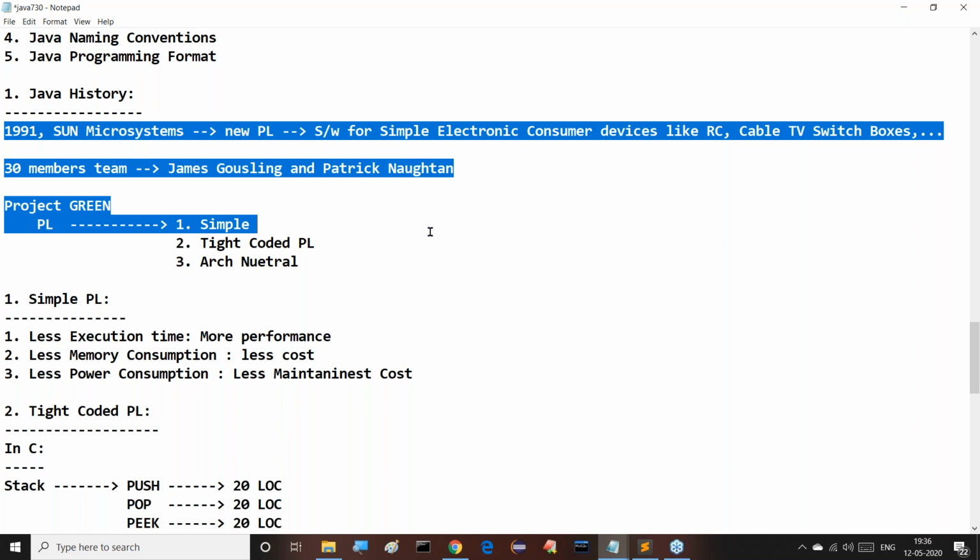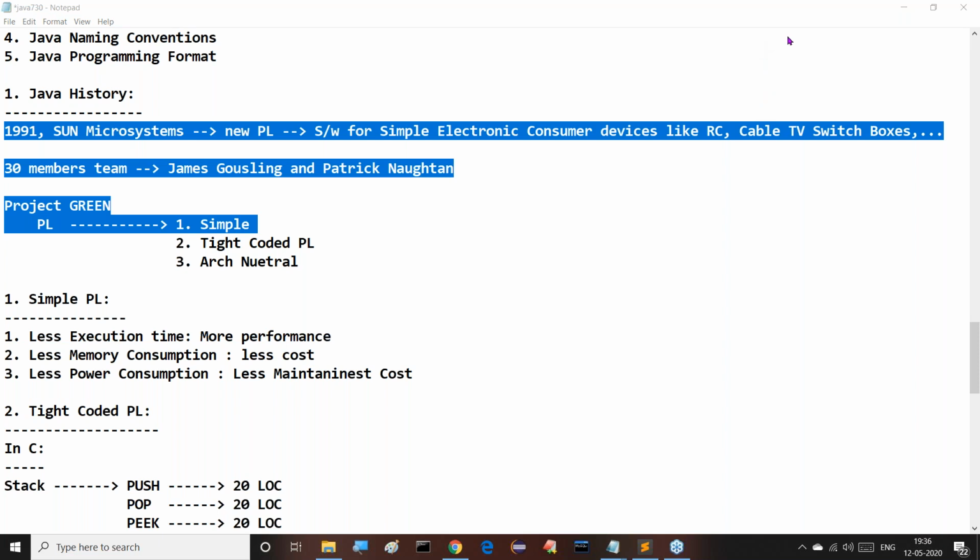The name of the project is which one? Green project. Before starting their implementation, first of all, they wanted to have an idea of their new programming language's features. Majorly, they wanted to implement 3 features: one is simple, another is tight-coded programming language, and another one is architectural neutral. Guys, I'm asking a few questions to all of you. Try to answer.